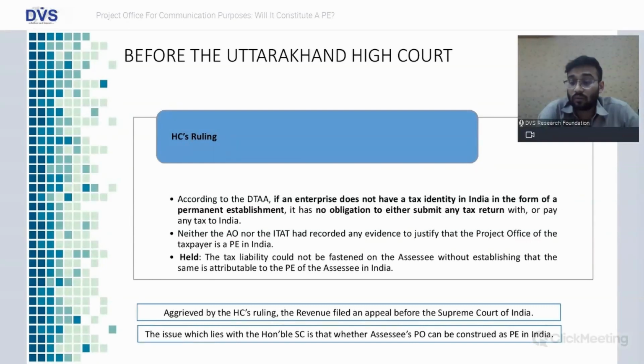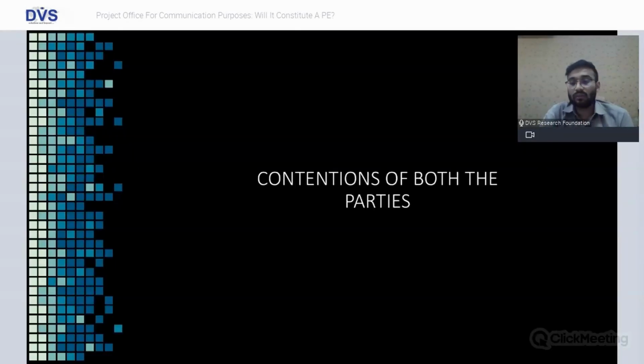So there were no efforts. What the High Court observed is that there were no efforts made by the assessing officer as well as the ITAT to confirm that the project office of the taxpayer is a PE in India. There were no genuine efforts made to confirm whether that project office constitutes a PE or not. So the High Court ruling came in favor of the Assessee, stating that there is no PE in India and accordingly no profit attribution. Aggrieved by the High Court's order, the revenue challenged it in the Supreme Court.